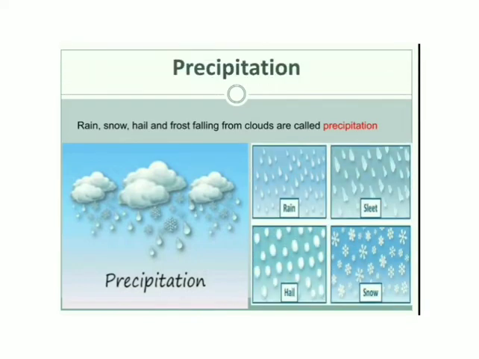Rain is the falling drops of liquid water. Hail forms when drops of rain freeze, and snow falls when the temperature in a cloud is below freezing, and sleet is the rain that freezes as it falls. So collectively these are known as precipitation.